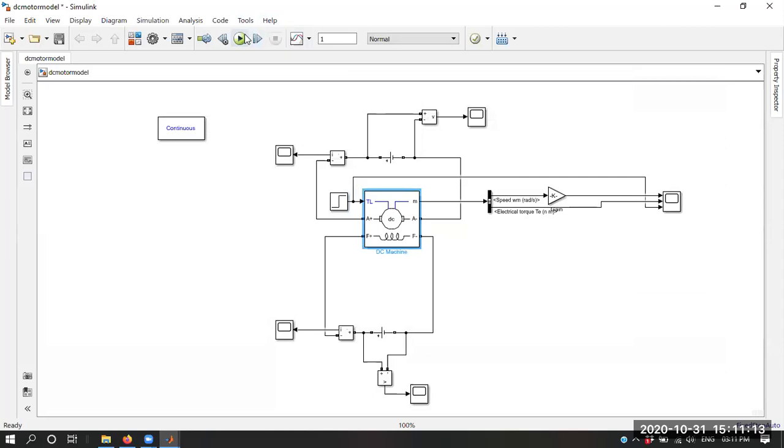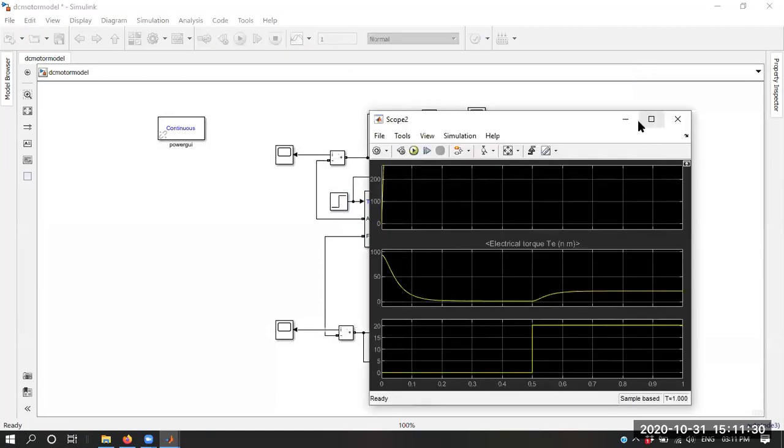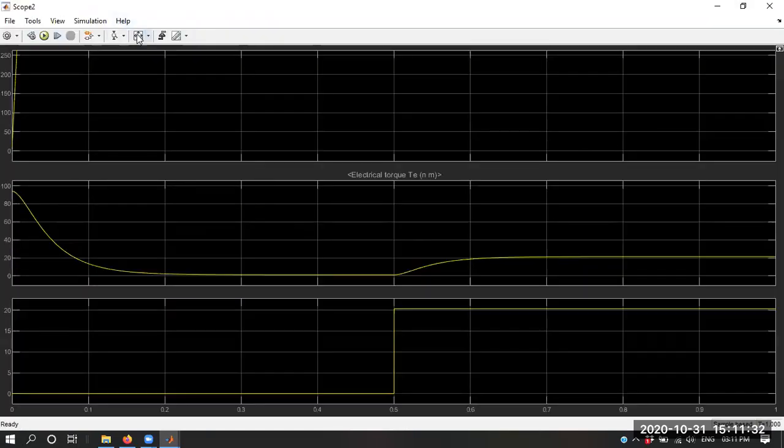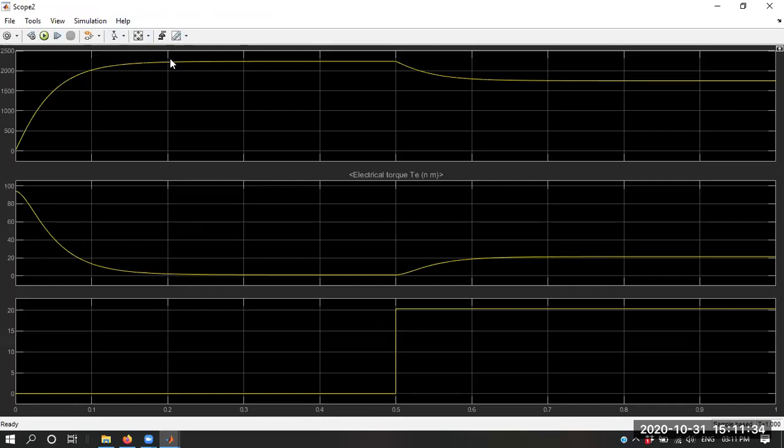So let's run the simulation and check the results. I am opening this scope right now. You can see over here, students, these are the results. This is the speed. Up to 0.5 second, it is operating on no load. This is your mechanical load.